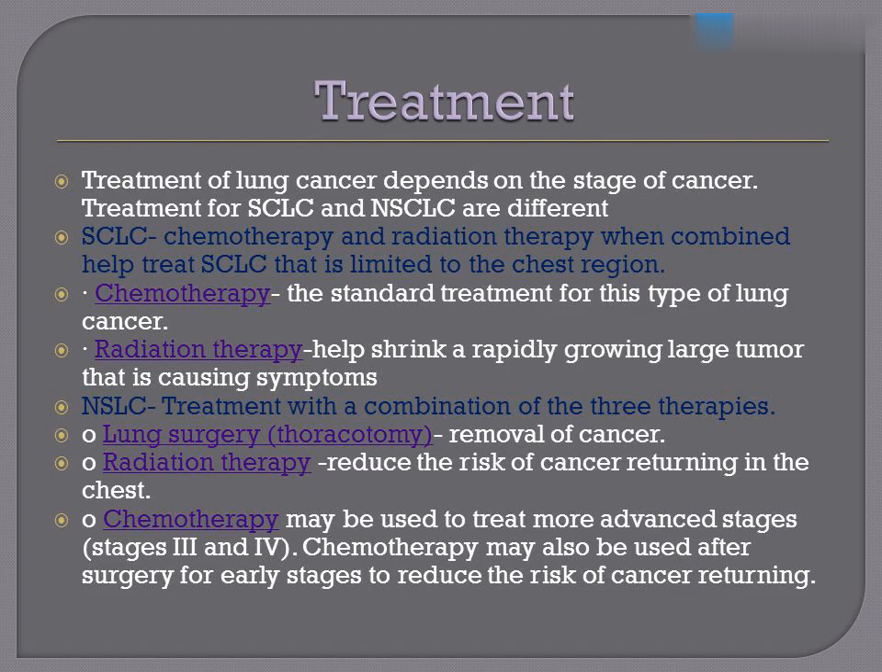Treatment. Treatment of lung cancer depends on the stage of cancer. Treatment for SCLC and NSCLC are different. For SCLC, chemotherapy and radiation therapy, when combined, help treat SCLC that is limited to the chest region. Chemotherapy is the standard treatment for this type of lung cancer. Radiation therapy helps shrink a rapidly growing large tumor that is causing symptoms.